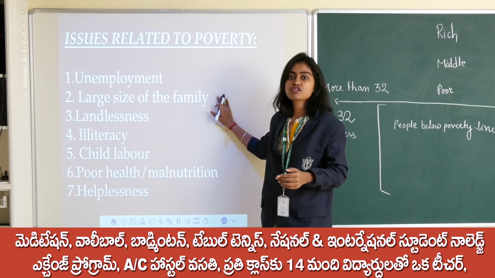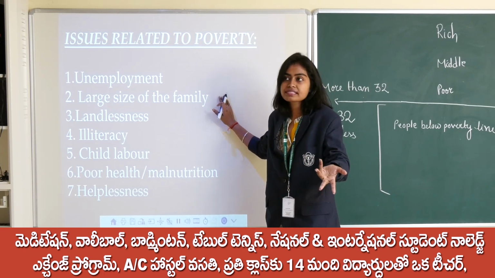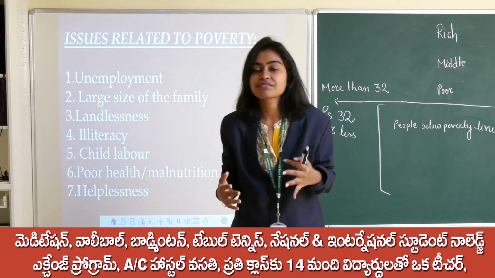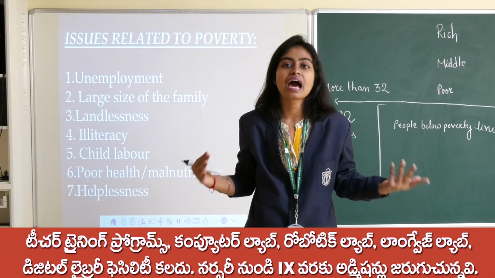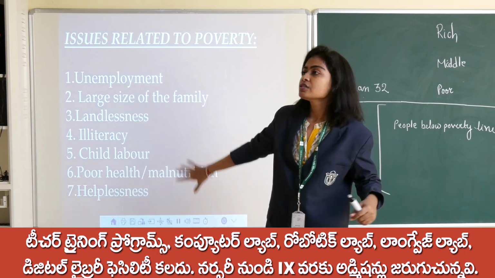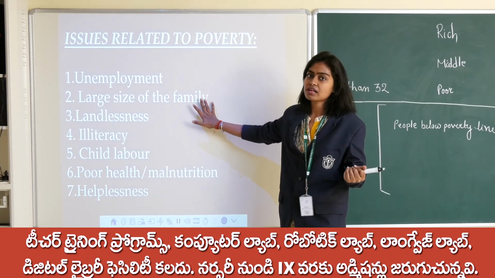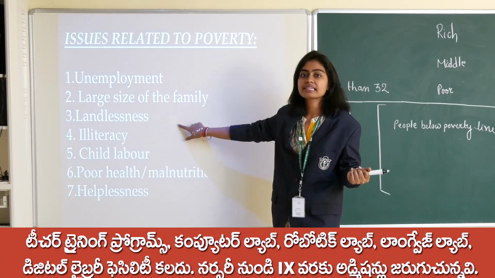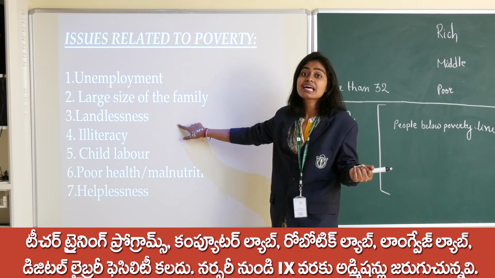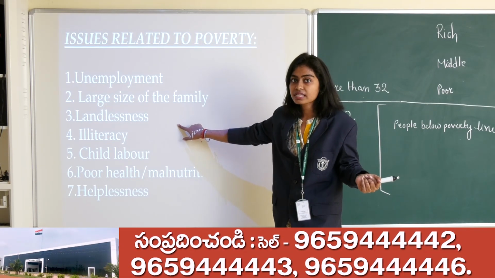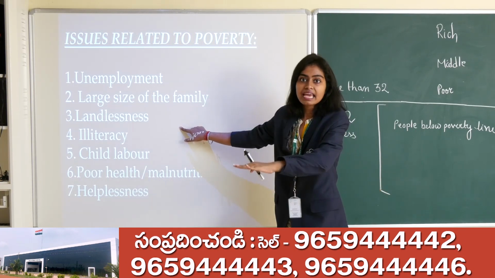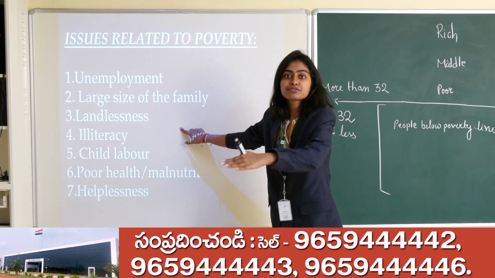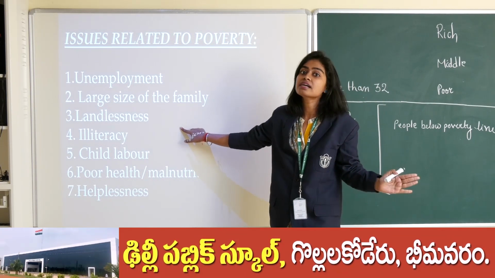Next, large size of a family, you have already seen, and even many surveys say that the people who are under poverty have large families. Even Ram was also having a large family. Landlessness: his father and mother are landless laborers, so they don't have land of their own to cultivate. As a result, they have to be dependent on Ram's earning.